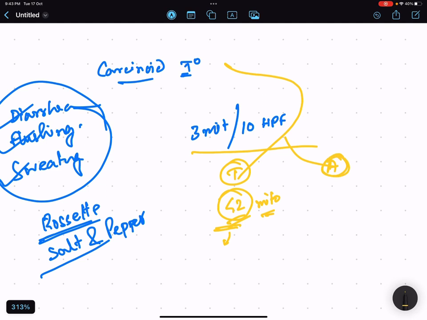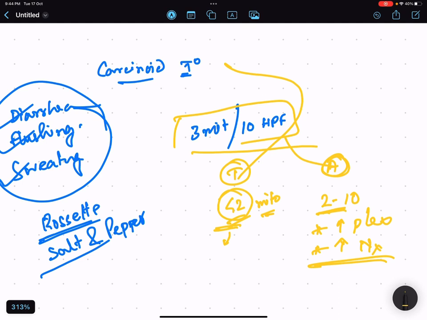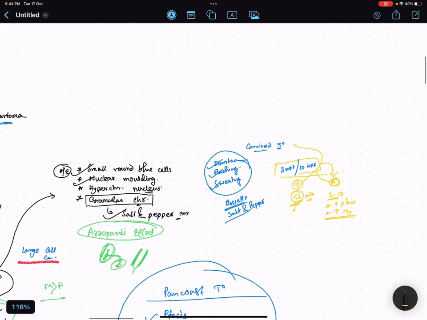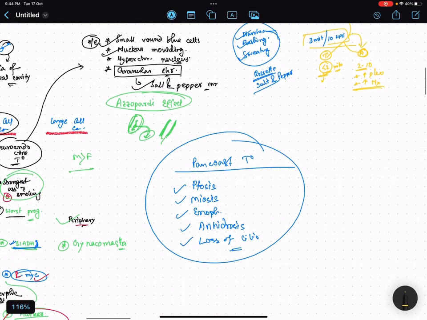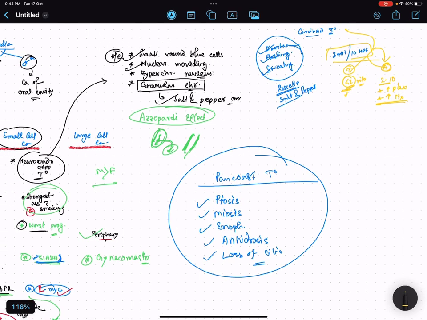Atypical means when there will be 2 to 10 mitosis, associated with more pleomorphic features and more necrosis. So if it is 3, then it will be atypical. Understood? Okay, this completes our discussion of a few facts regarding lung cancers. Please do remember this.